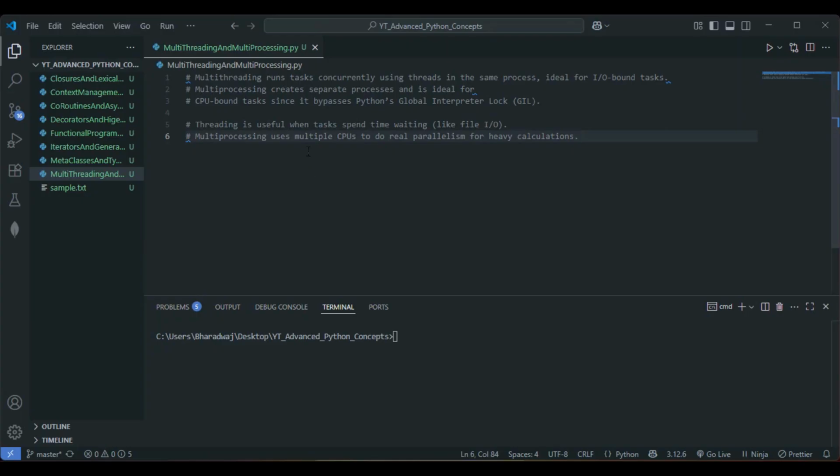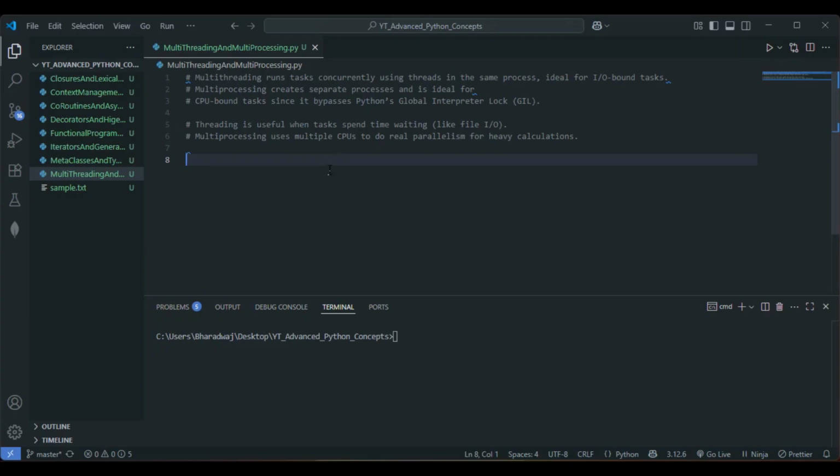Before getting into the example part, let's discuss some points. Threading is useful when tasks spend time waiting, like file input output operations, the best example. And multi-processing uses multiple CPUs to do real parallelism for heavy calculations.